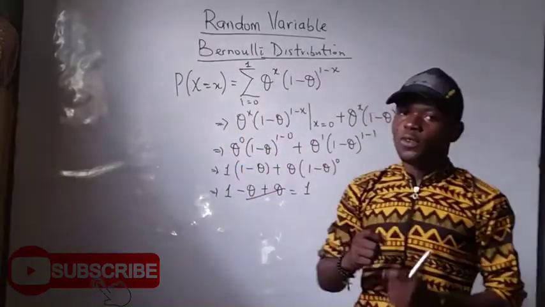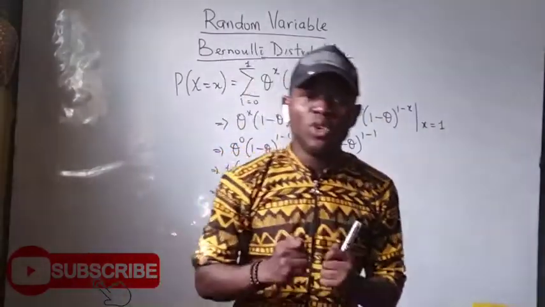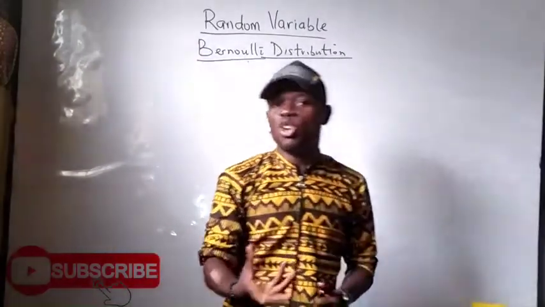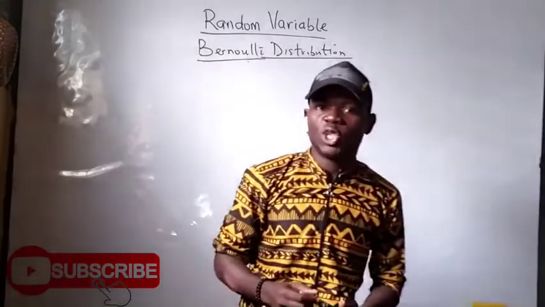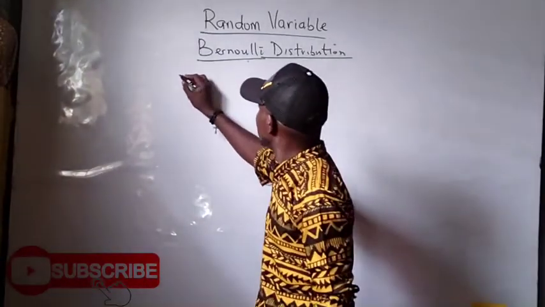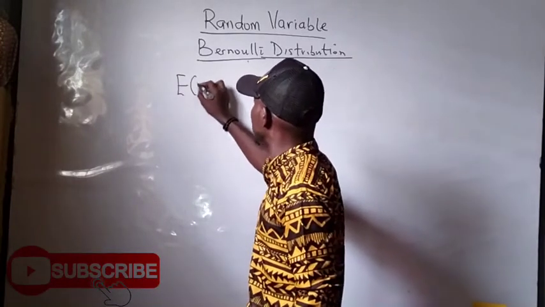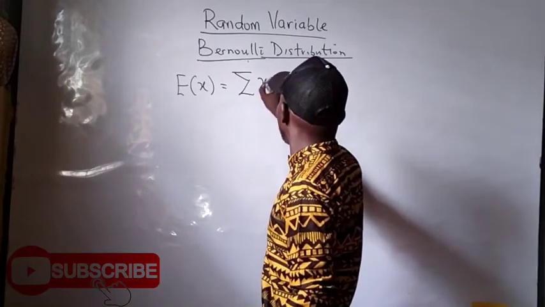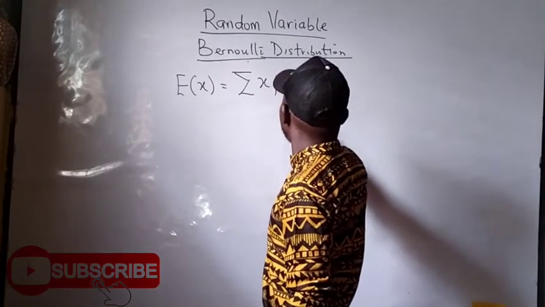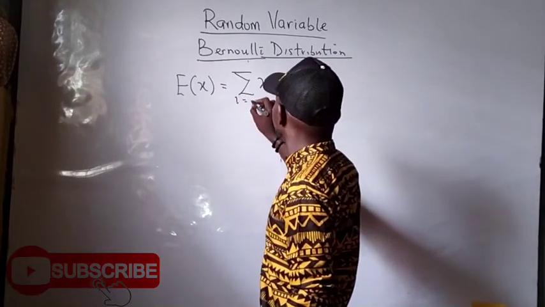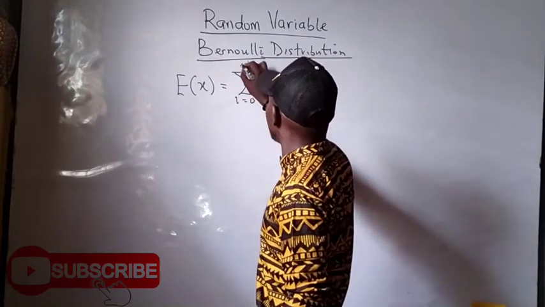Then, to solve for the mean of a Bernoulli distribution, or the mathematical expectation of a Bernoulli distribution, we need to go to the concept of expectation, the mathematical expression saying that E of X of a Bernoulli equals the summation of x times P of x_i. This is how to solve for the expectation of a Bernoulli ranging from 0 down to 1.